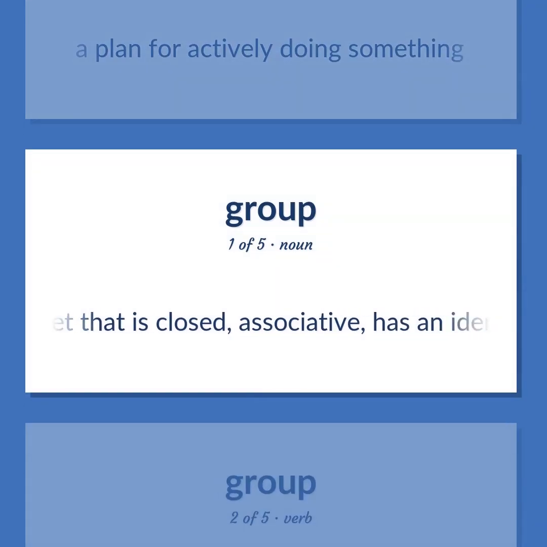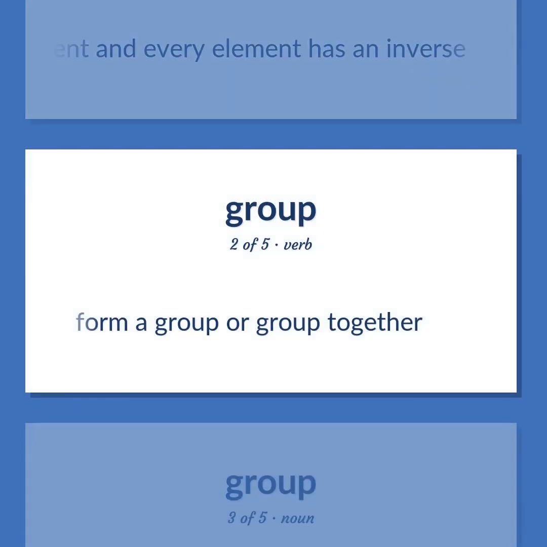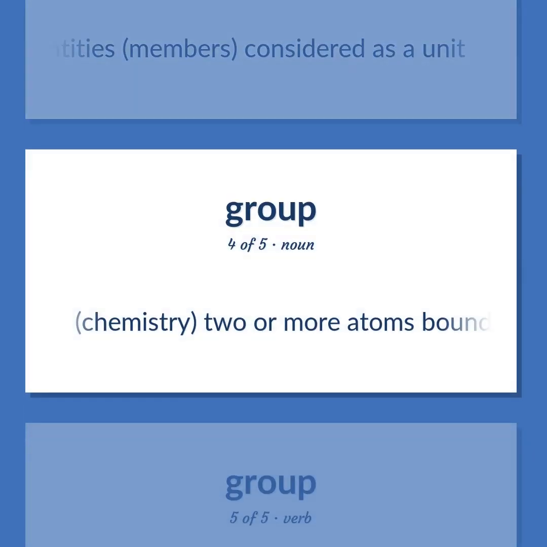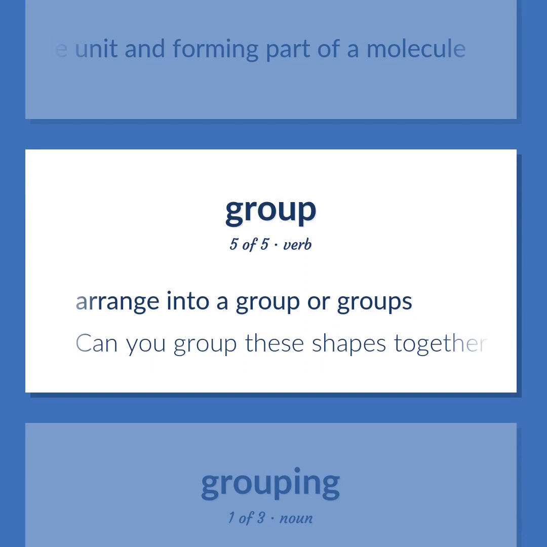A set that is closed, associative, has an identity element and every element has an inverse. Form a group or group together. Any number of entities, members, considered as a unit. Chemistry. 2 or more atoms bound together as a single unit and forming part of a molecule. Arrange into a group or groups. Can you group these shapes together?